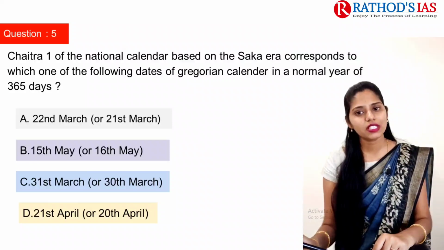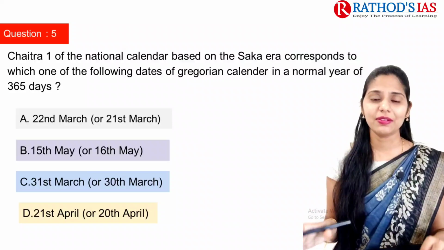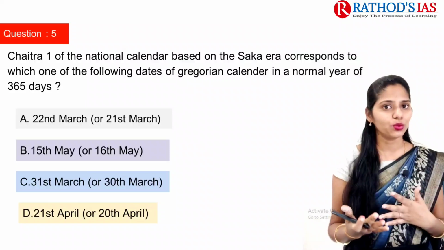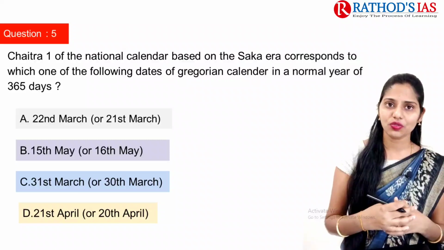For some explanation regarding Chaitra, you might know about Shravan Mas, Kartika Mas, Ashad Mas and so on. There are 12 months and they have 365 days.